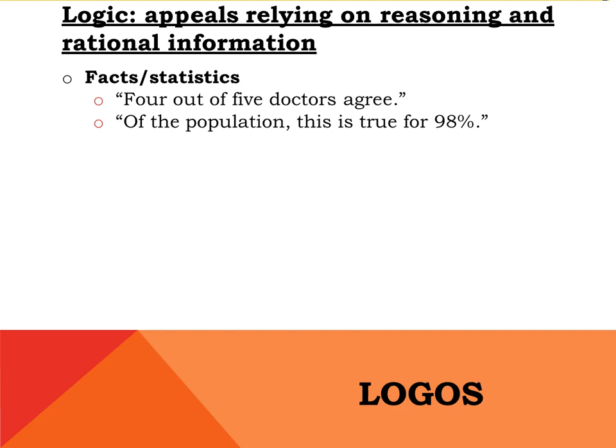On a side note quickly, pay attention to how the numbers are conveyed in the examples here. There are two rules for when to spell out numbers. First, if the number is under 100, you need to spell it out. The exception is figures like percentages or times that have special characters or formats. These can be written as numbers so long as you are using the appropriate format. If, for example, you had spelled out percent here, then you would need to spell out the 98. The same is true for something like 2 o'clock. If you spell out the o'clock, then you spell out the number. But if you write with numbers, you write a 2, then a colon, then 2 zeros.